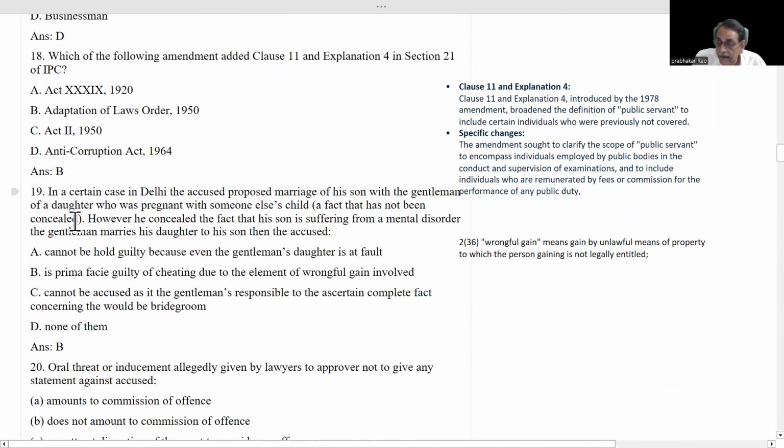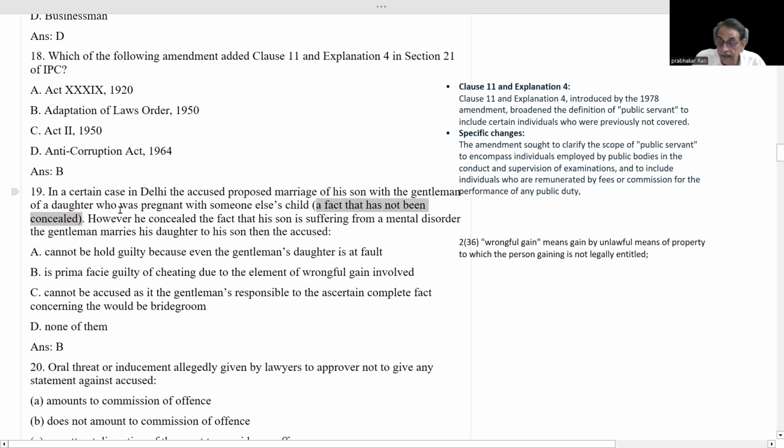Okay. Next, in a certain case in Delhi, the accused proposed a marriage of his son with the daughter of a gentleman, who was pregnant with someone else's child. A fact that has not been concealed. It is important. A fact that has not been concealed. That means there is no mens rea. However, he concealed the fact that his son is suffering from a mental disorder. The gentleman marries his daughter to his son, then the accused.